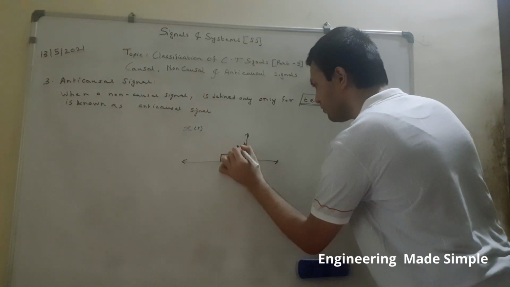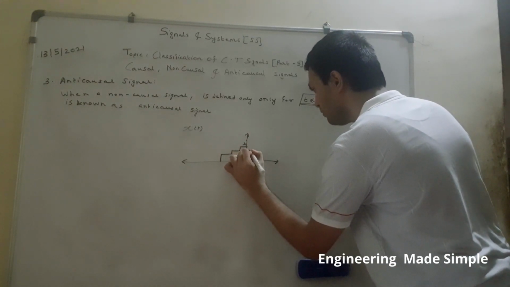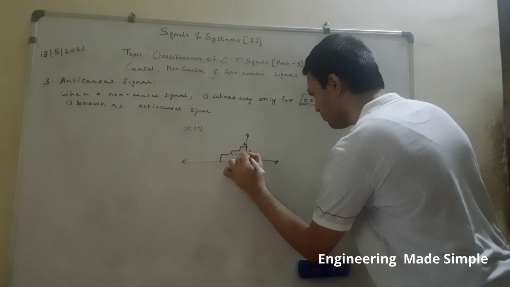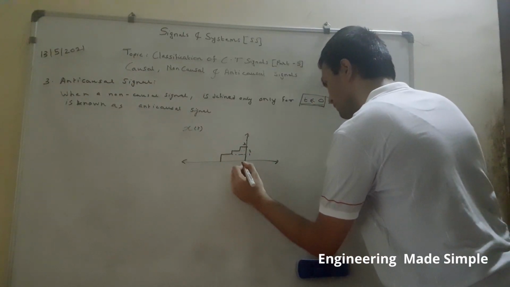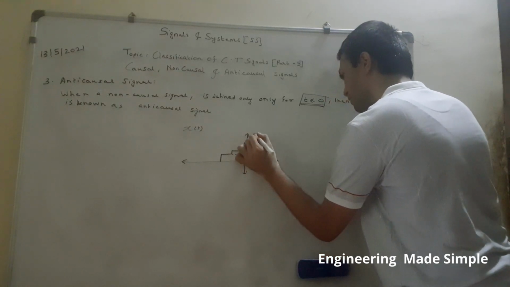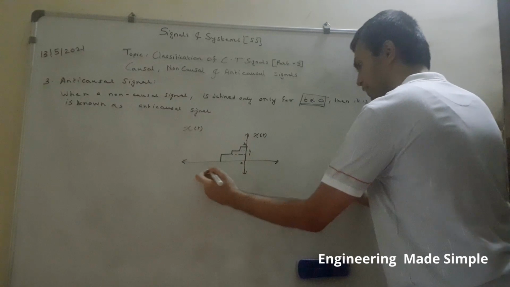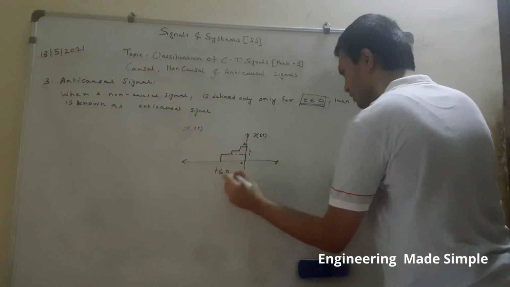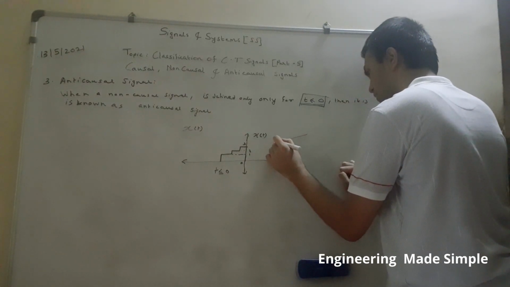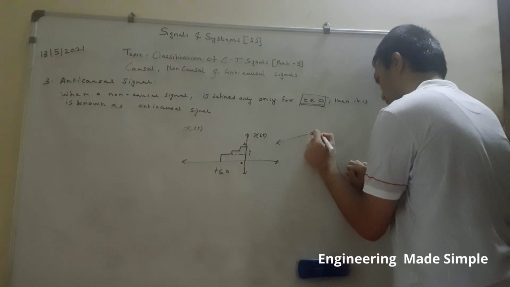Here its amplitude value is 3, here its amplitude value is 2, and here its amplitude value is 1. So let's say this staircase type of signal we have. As this signal has finite values for t less than or equal to 0, we can say this given signal is an anti-causal signal.